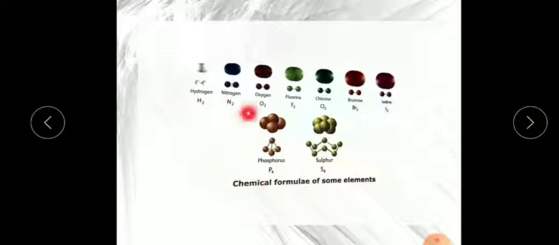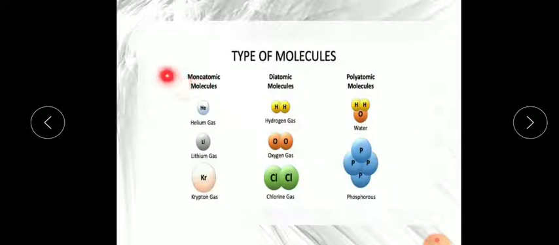Where 4 is given, they are polyatomic, or you can say tetra. 8 is octa. Now always remember, mono means 1. Remember children, I am again telling you that mono means 1.